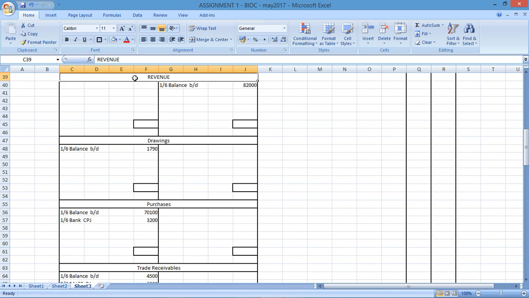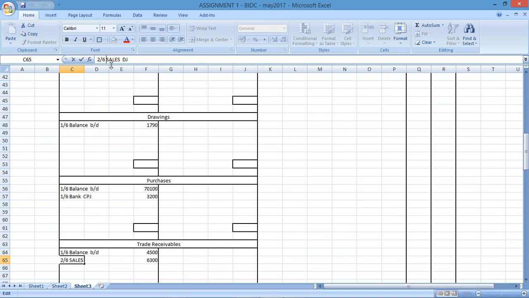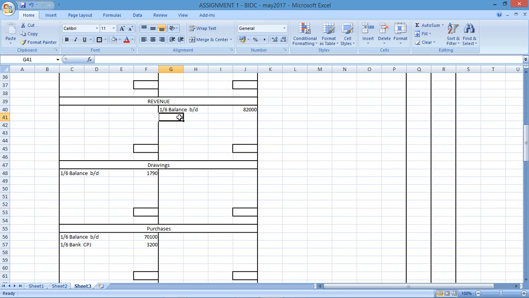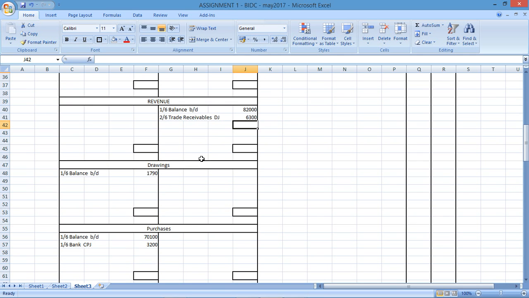We didn't have a column for sales, but we had revenue, so I would use revenue here. Revenue slash sales, it's the same thing, just two different words. So this debit for trade receivables, debtors journal, equals that amount, 6,300 in revenue.